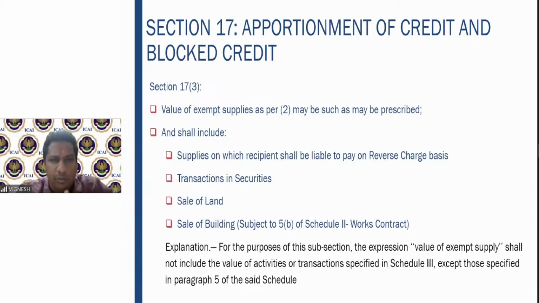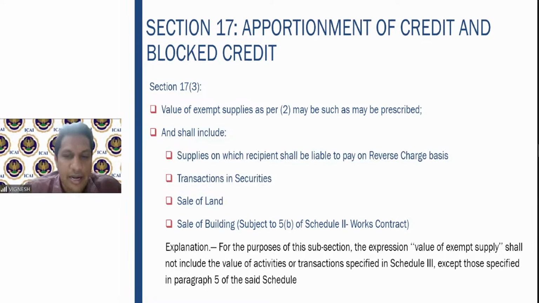If anything is received before the completion or occupancy certificate, then it won't be exempt supply. So sale of building subject to 5B of Schedule 2 has to be covered. Fine. So these are your exempt supplies: supplies on which the recipient pays on reverse charge, transactions in securities, sale of land, and sale of building.